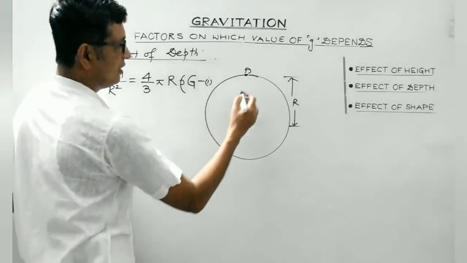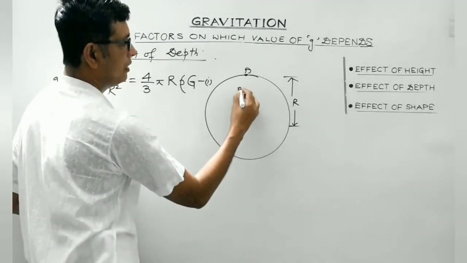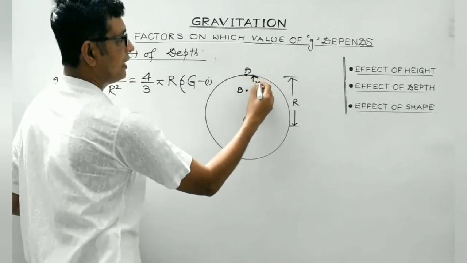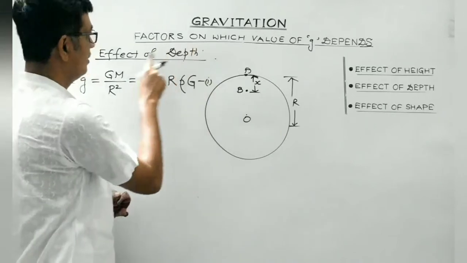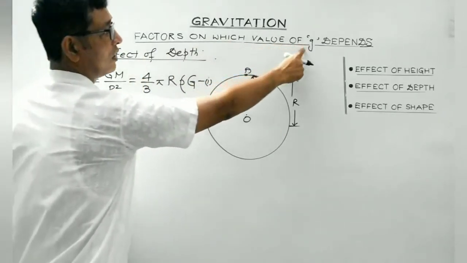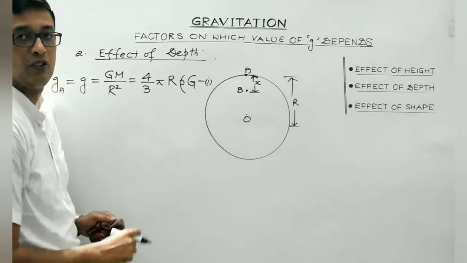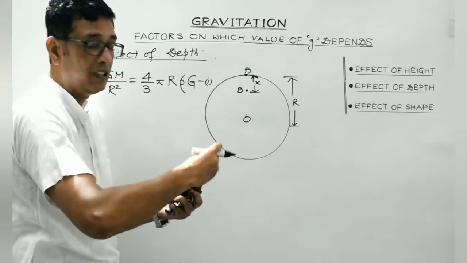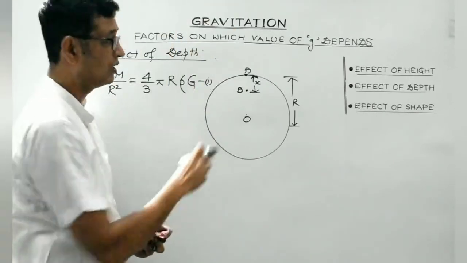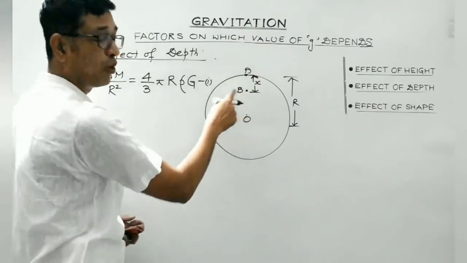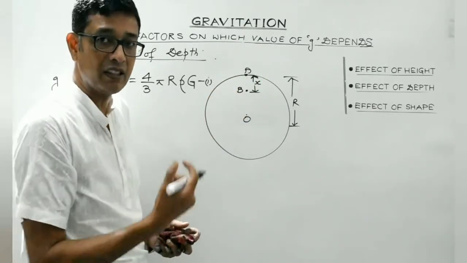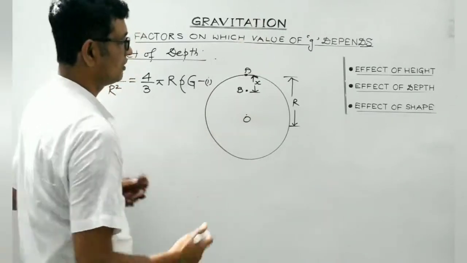Now, hypothetically, suppose this is a point B, which is at a depth x below the Earth's surface. We are discussing the effect on the value of small g with depth. So point B in the first article was above the Earth's surface. Now this arbitrary point P is below the Earth's surface. Let us consider this point B to be at a depth x below the Earth's surface, right?